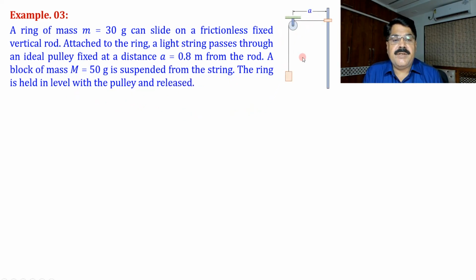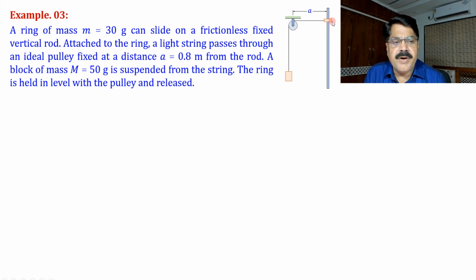Now just see, this setup is given. This ring can slide on this fixed vertical frictionless rod, and level with the ring there is an ideal pulley and a string connected with the ring here passes over it, and block capital M is suspended here. Its mass is 50 gram, the ring's mass is 30 gram, and this distance a is given to be 0.8 meter. Initially the ring was held at this position.